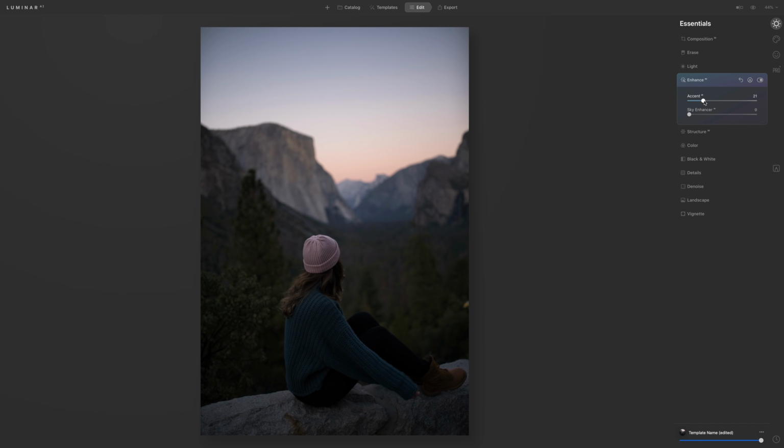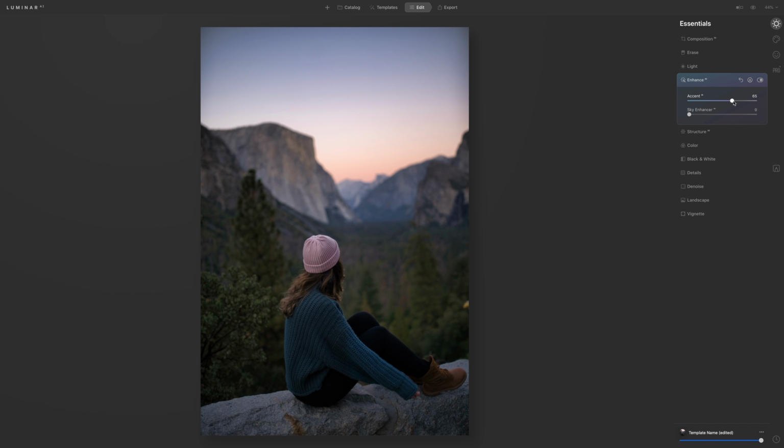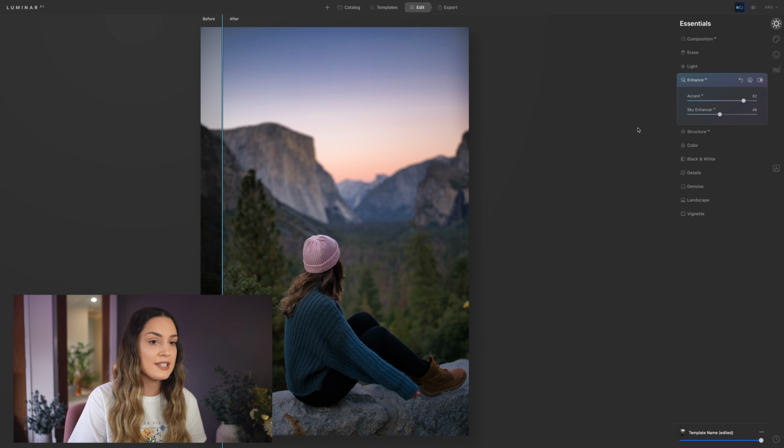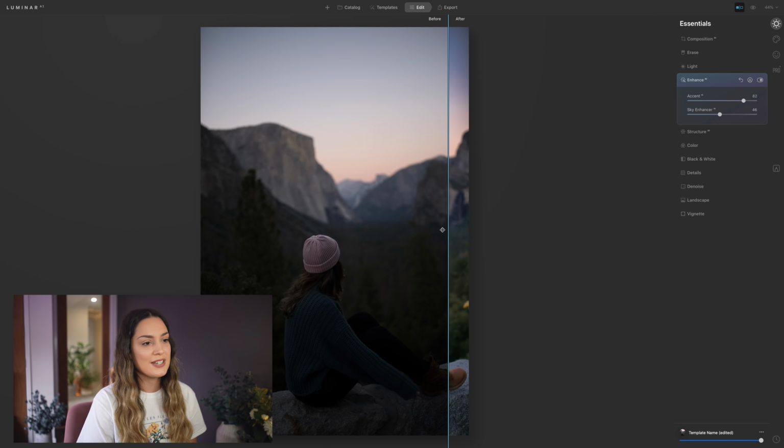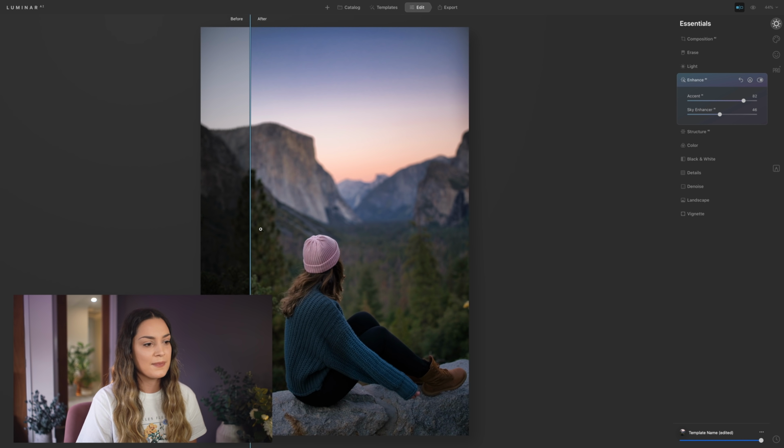As I bring it up, you can see that we are retaining all that detail in the sky, and the shadows from the foreground are being lifted, but still retaining some nice contrast and color and not looking dull overall. But yeah, this is such an impressive tool. I love, love, love the Accent AI so much. So here's a little before and after.